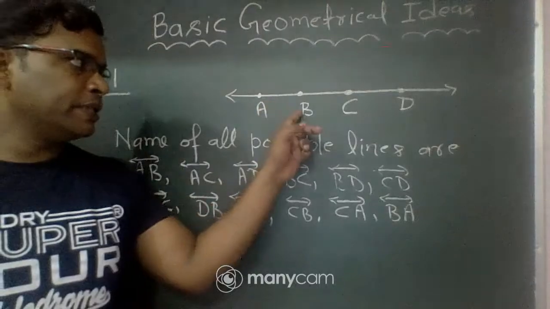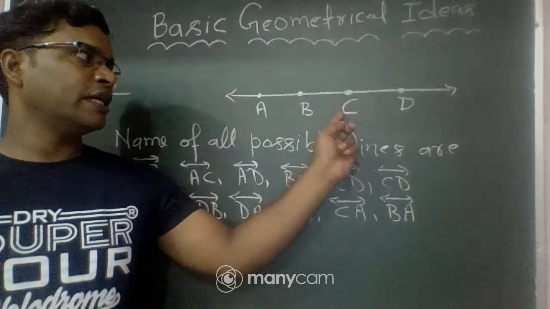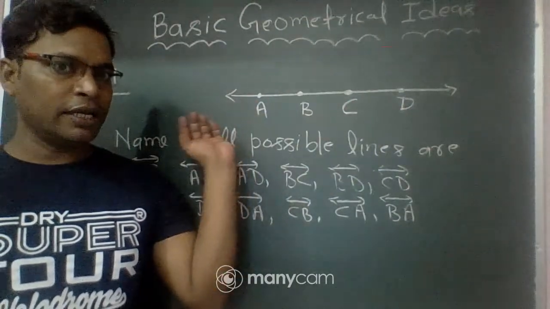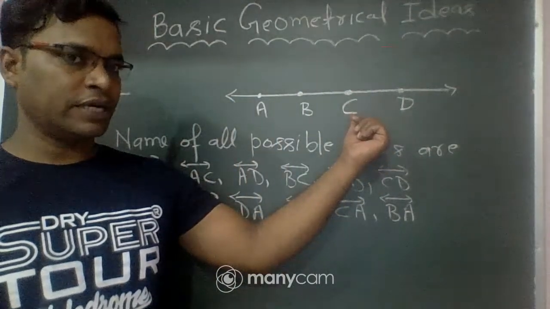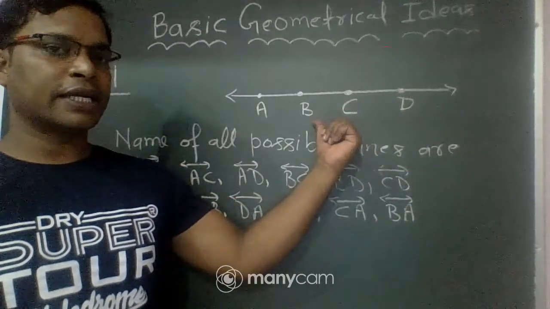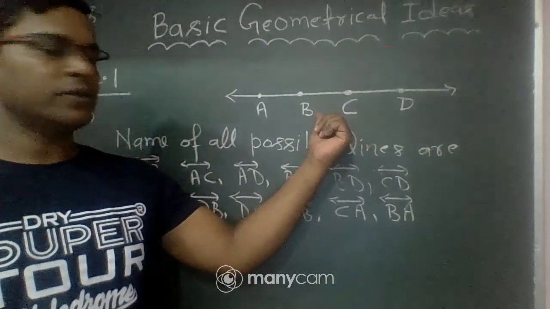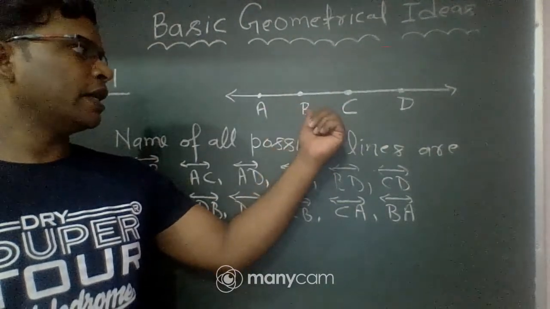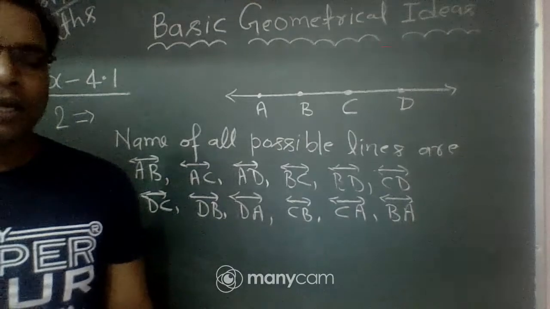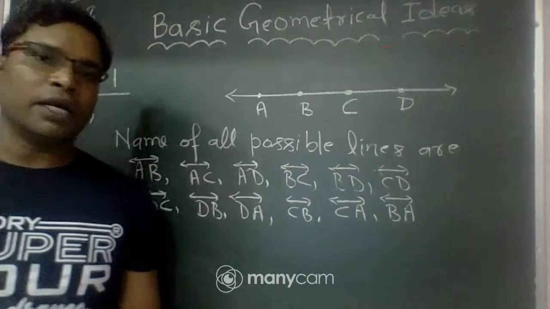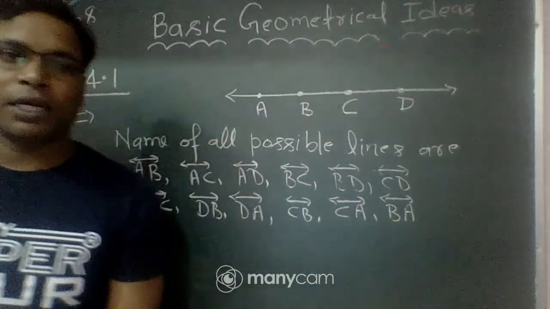Okay, AB, AC, AD, BC, BD, and CD. This is left to right. Now right to left. DC one line, DB second line, DA third line, CB fourth, CA fifth, and BA sixth. 6 and 6 is 12. How many lines do we find? 12. All possible lines of these 4 points in the given figure: we find 12 lines.